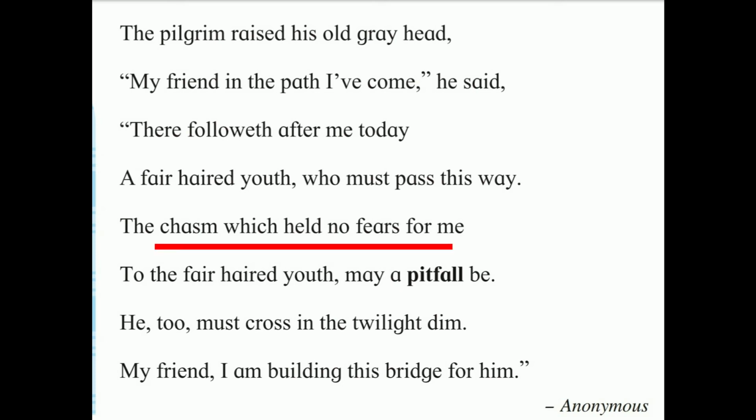The chasm which held no fears for me, to the fair haired youth may a pitfall be. The figure of speech is inversion because the words are not in correct prose order. The correct prose order is the chasm which held no fears for me may be a pitfall to the fair haired youth.